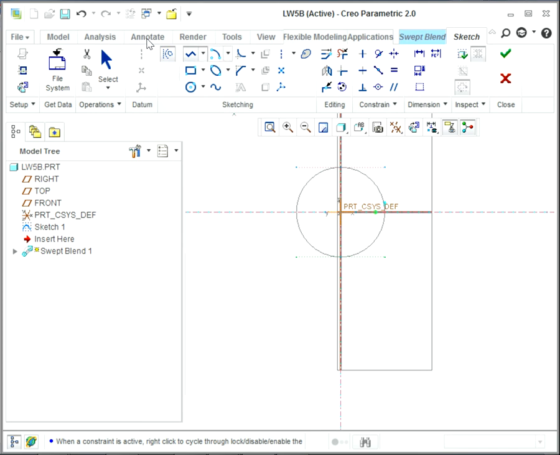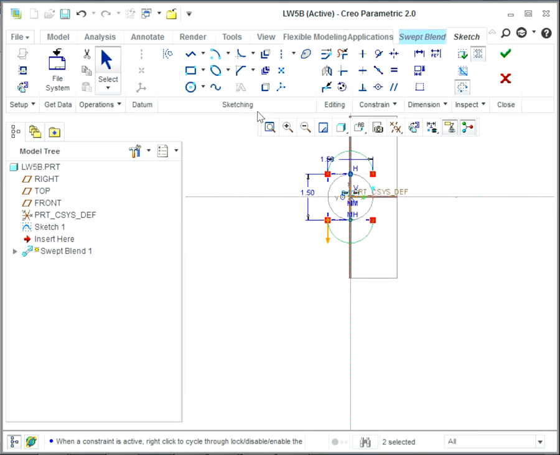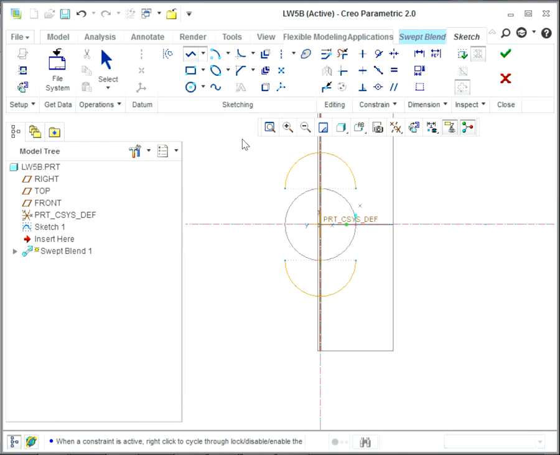Then I will make an arc from the center to both sides and then connect.